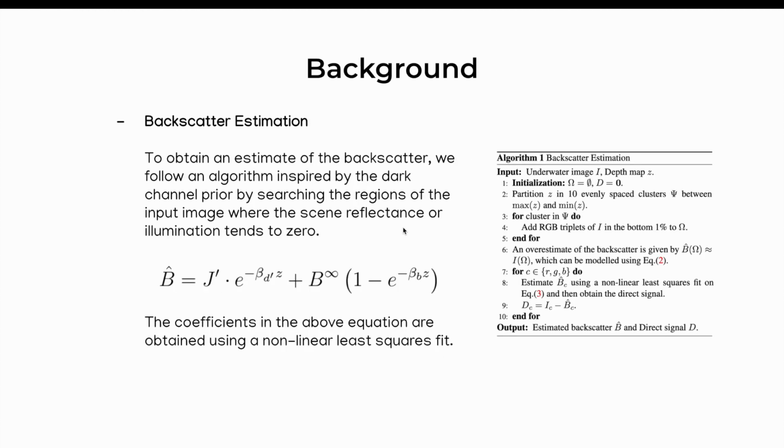So to estimate the backscatter, we follow an algorithm inspired by the dark channel prior, where we search the regions of the input image where the scene reflectance or the illumination tends to 0. So we modeled an estimate of the backscatter using this equation and estimate the four coefficients using a non-linear least square fit based on algorithm 1, based on which we can obtain the backscatter at any depth z.